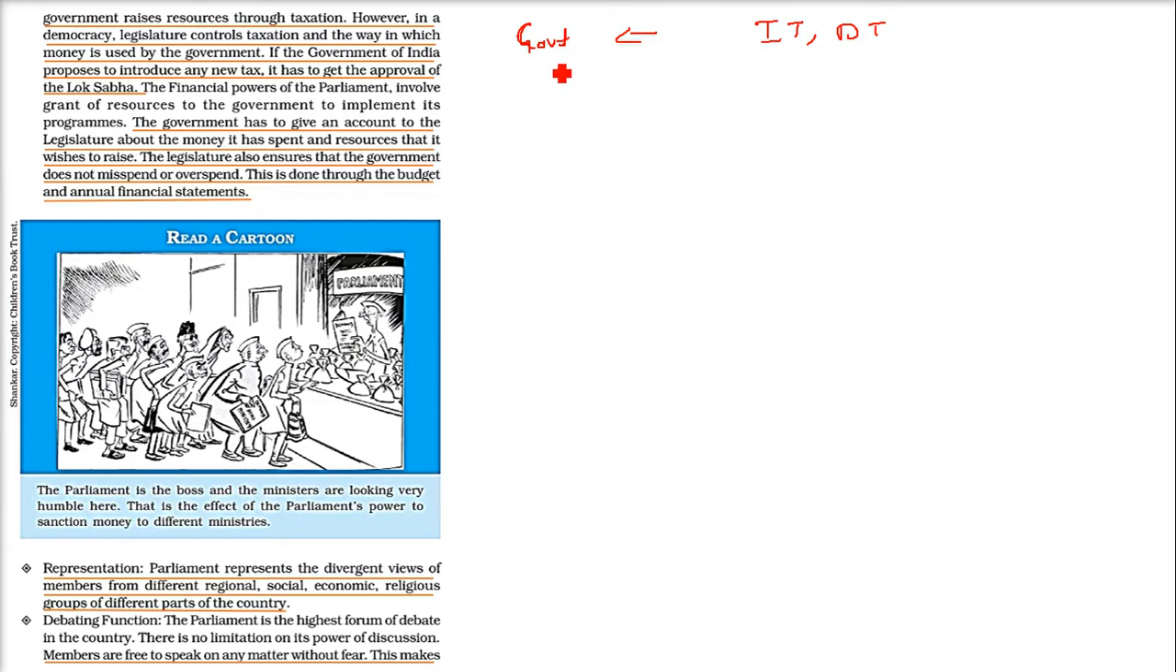So whether the government is putting some new tax, whatever it is doing, it has to take the approval of the Lok Sabha. It is the constitutional duty of the government to put an account of the money it is going to spend, the resources from where it is going to get it, and government is bound to show all these in the legislature, to the parliament, and this is done through the budget.